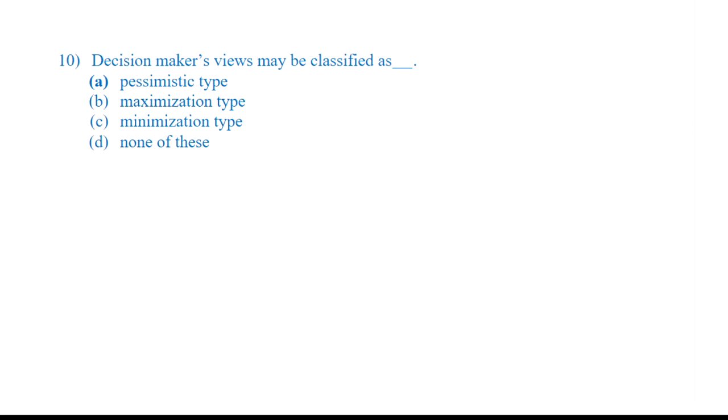Decision maker's view may be classified as pessimistic, maximization, minimization, none of these. See, decision maker views are only two. Either it is optimistic or it is pessimistic. Fine. Maximization type or minimization type is not the views. It is pessimistic approach or it is optimistic approach. So the right answer is option A. Next question.